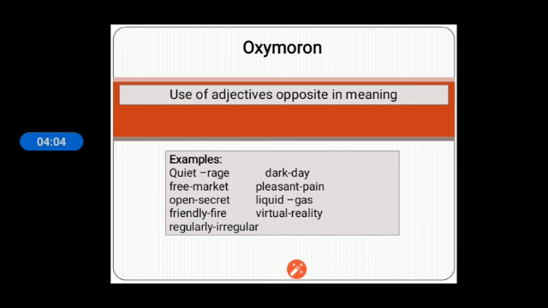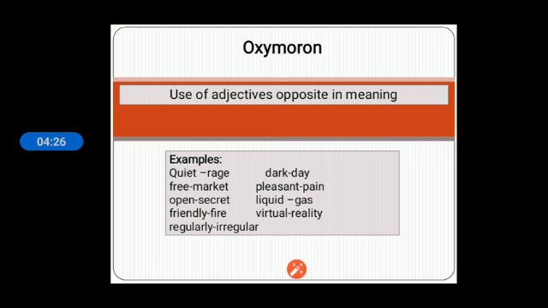Next one is oxymoron. Oxymoron is the use of adjectives opposite in meaning. Adjectives are used which have different, opposite meanings. For example, you can see quiet rage. Rage means anger, and anger is the sign of violence. It cannot be quiet, but we are using quiet rage.